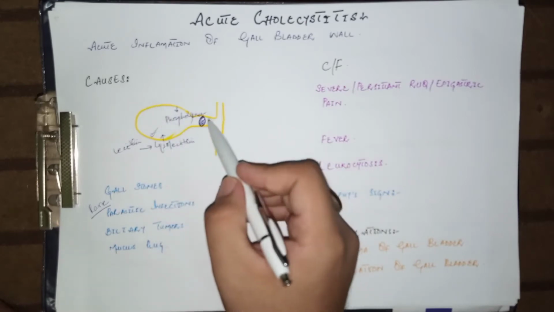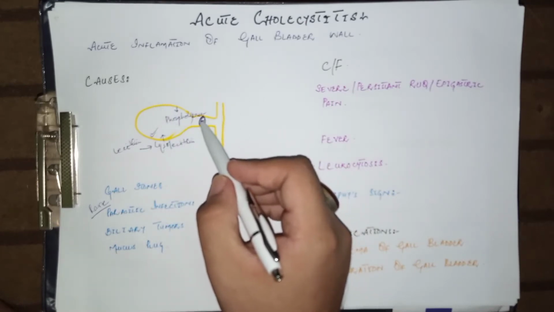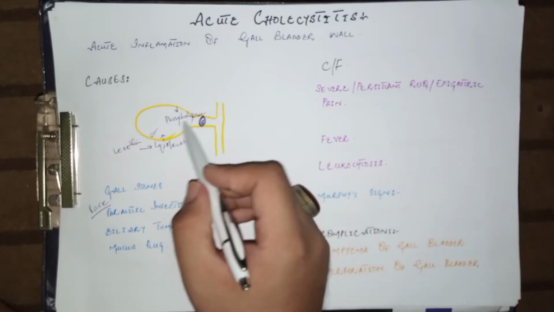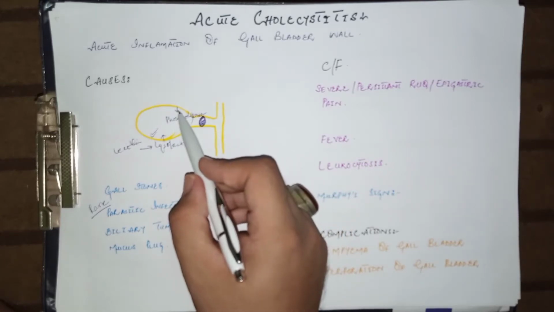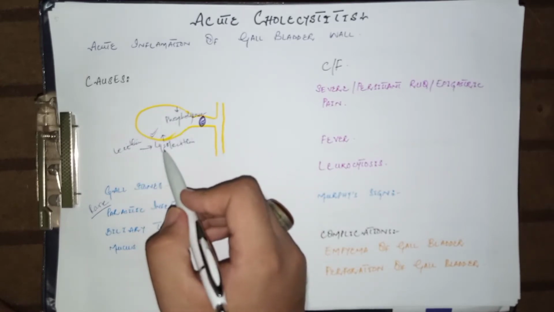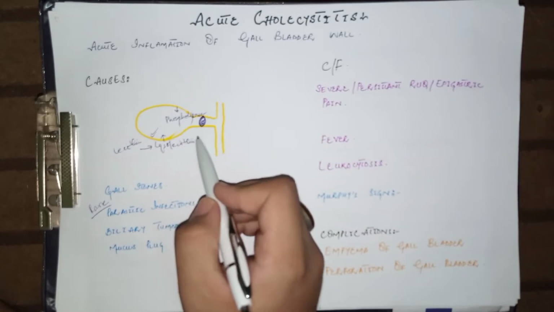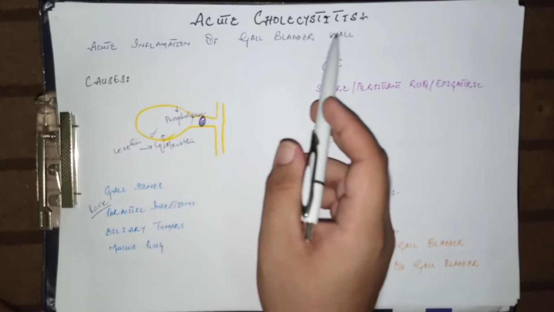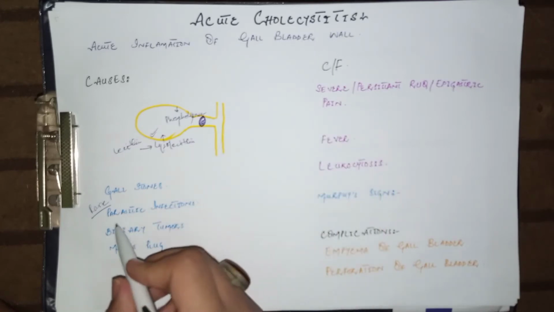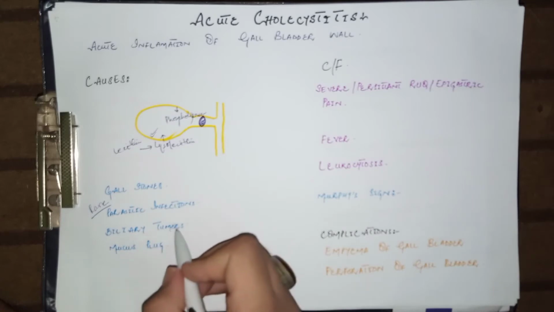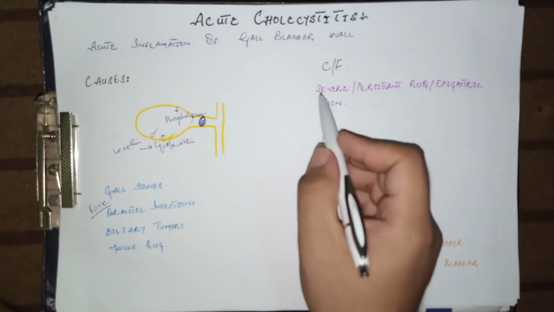When the gallstones get deposited into the cystic duct or the neck of the gallbladder, there is a release of inflammatory cytokines and phospholipases from the mucosal tissue of the gallbladder. As a result, it converts lecithin into lysolecithin, and this lysolecithin is the actual mucosal toxin. As a result, acute cholecystitis occurs. The other very rare causes are parasitic infections in the cystic duct and the biliary tract, biliary tumors and mucus plug.